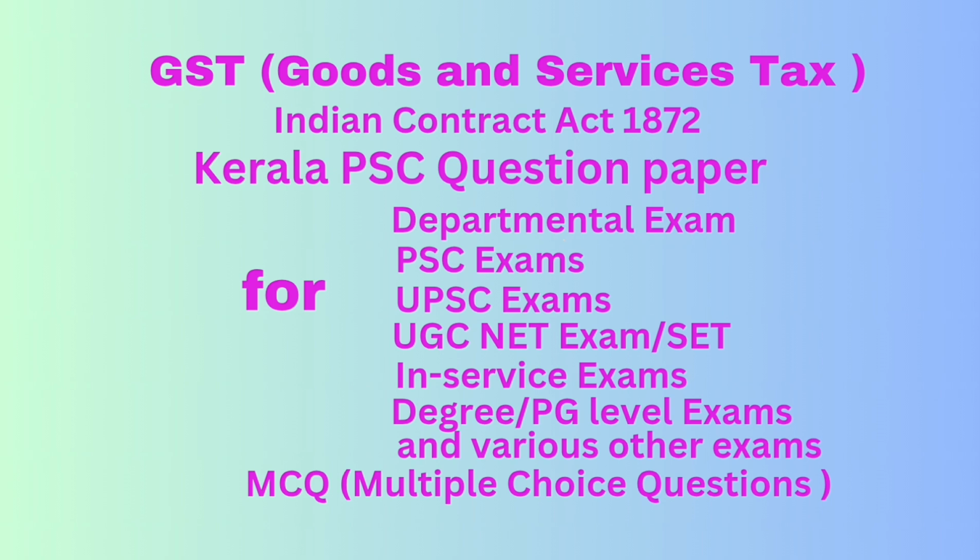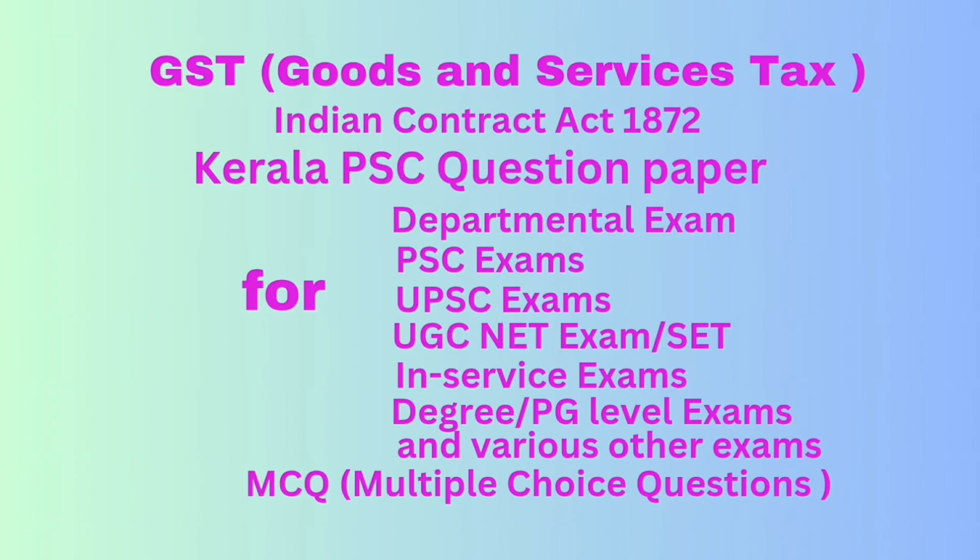Question number 52. A person who occasionally undertakes transactions involving supply of goods or services or both in the course or furtherance of business, whether as principal, agent, or in any other capacity in a state or a union territory where he has no fixed place of business, is termed as casual taxable person. Question number 53. What is the minimum turnover for an e-commerce operator to get registered under GST? Correct answer option C. No minimum turnover, mandatory registration.